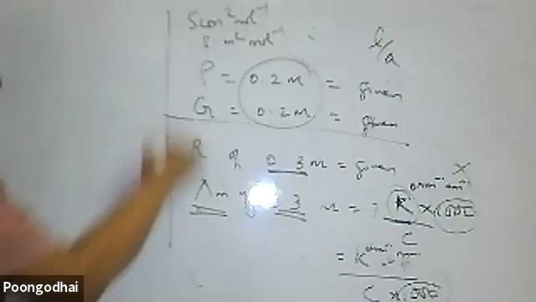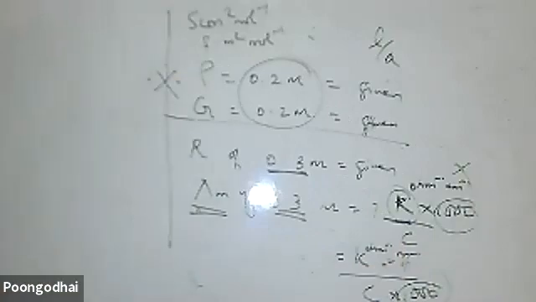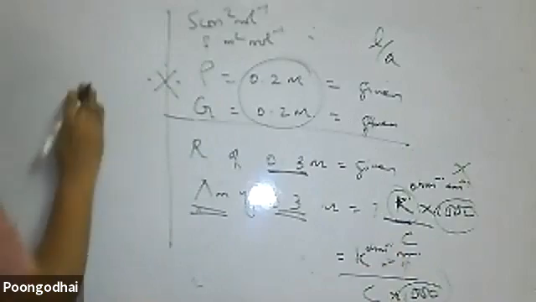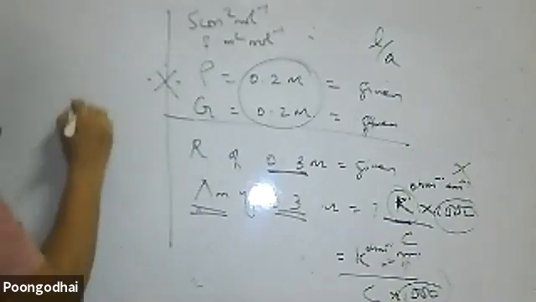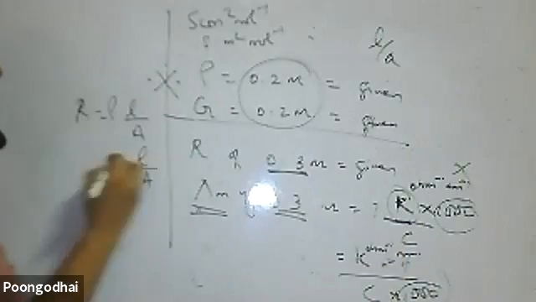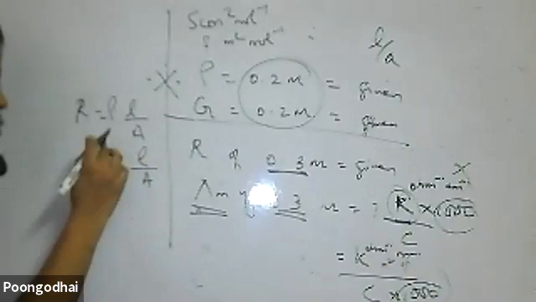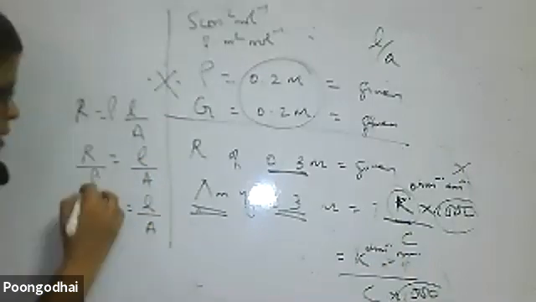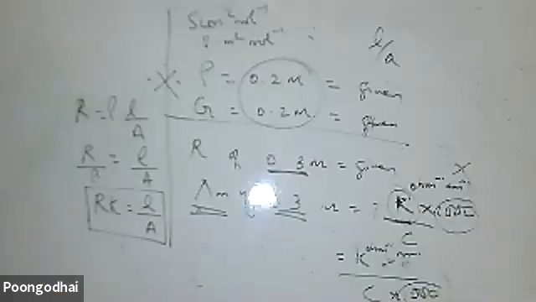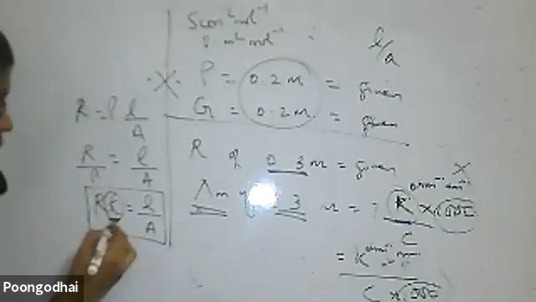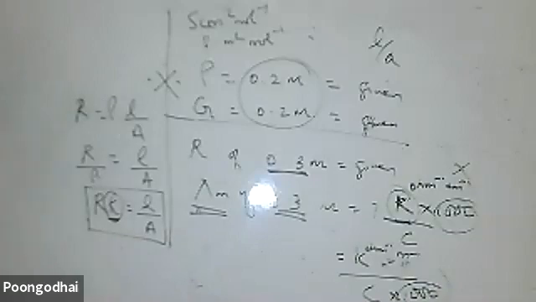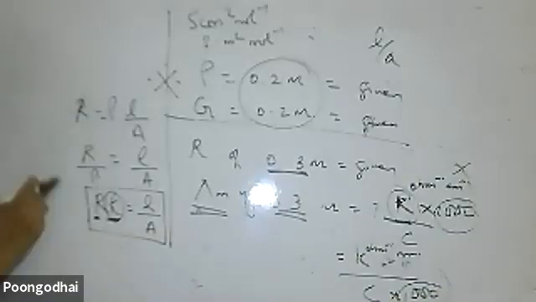So this you have to keep in mind. The cell constant: R is equal to rho into L by A. L by A is the cell constant, which is equal to R by rho. 1 by rho can be called kappa. This is the way they can relate it. They can give resistance and kappa, so conductivity and resistance should be given. If conductivity is not given, they have to give resistivity and resistance.